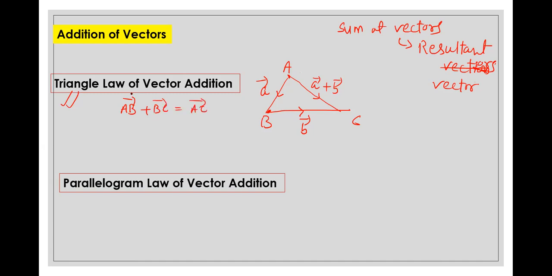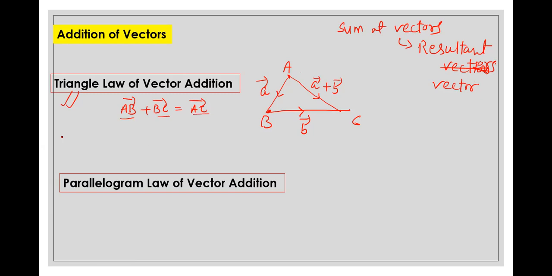The triangle law of vector addition states that if two vectors represent two adjacent sides of a triangle such that the terminal point of the first vector coincides with the initial point of the second vector, then the vector joining the initial point of the first to the terminal point of the second represents the sum of the vectors. Okay, so this is an easier way to remember: AB plus BC equal to AC.